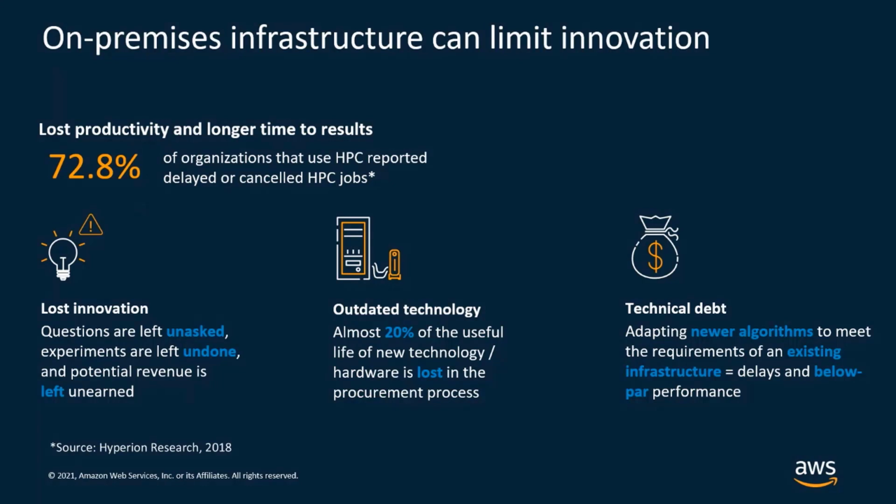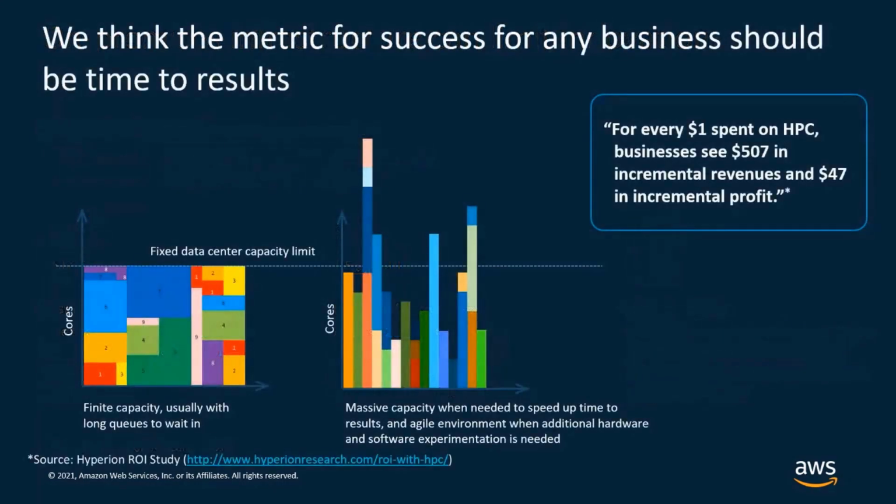And this can leave HPC users with outdated hardware, and it can require a considerable time investment in creating and maintaining old technology. On AWS, on the contrary, your jobs can scale without any infrastructure limit. When you need to run a job, AWS will automatically provision for you the required computing nodes. And when the job is done, these will be automatically terminated, so you don't incur any additional cost.